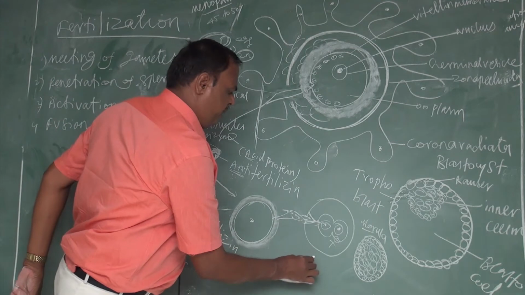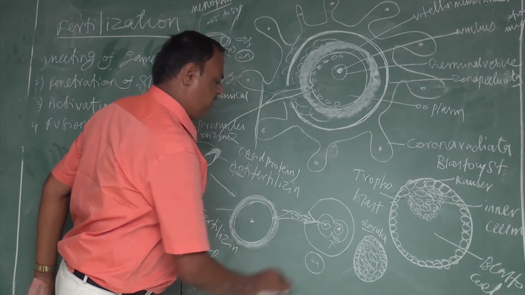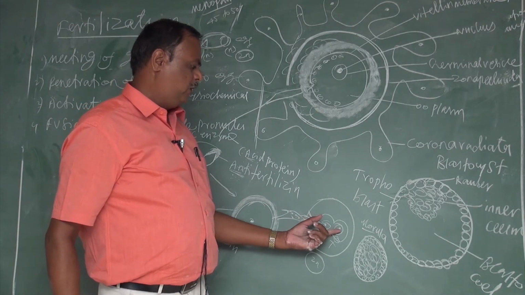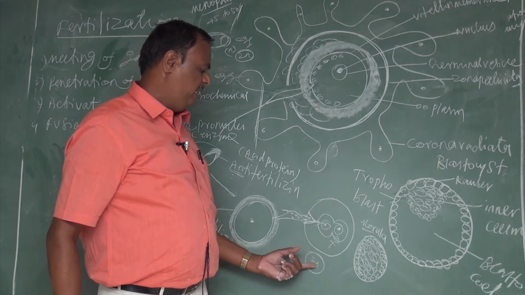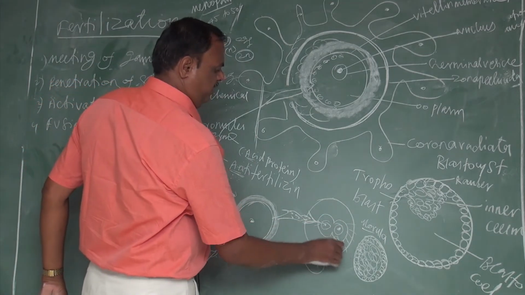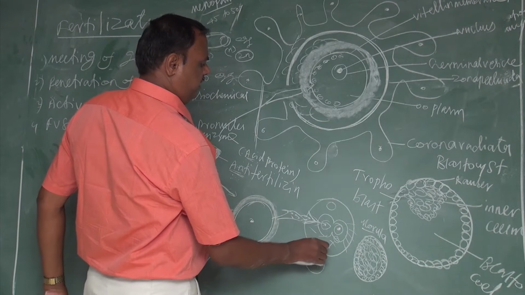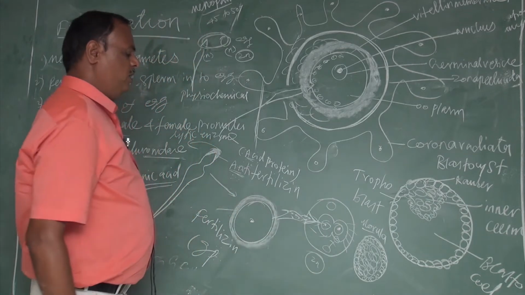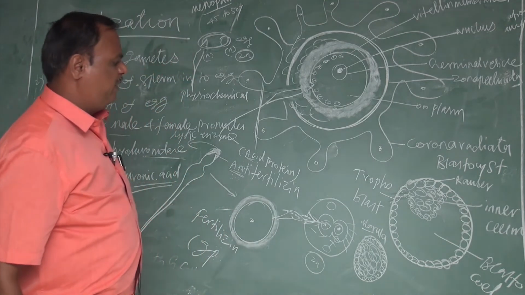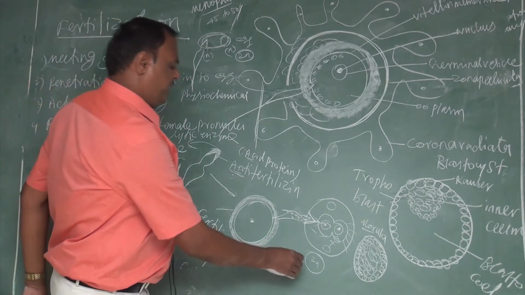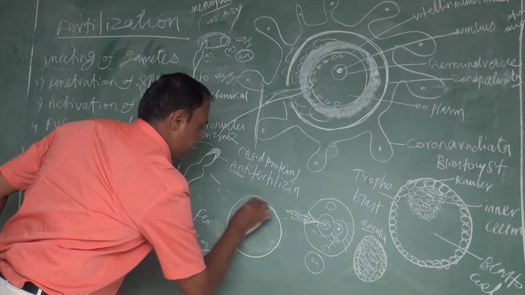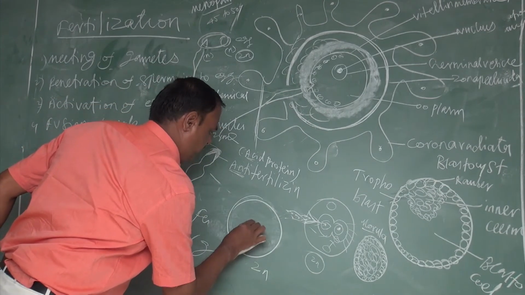As a result of amphimixis, the diploid zygote is formed. One male haploid pronucleus and one female haploid pronucleus form a diploid zygote. Then spindle fibers are formed, and the chromosomes move to either side. Fertilization is complete. The fertilized egg is called the zygote. The zygote consists of a diploid nucleus.